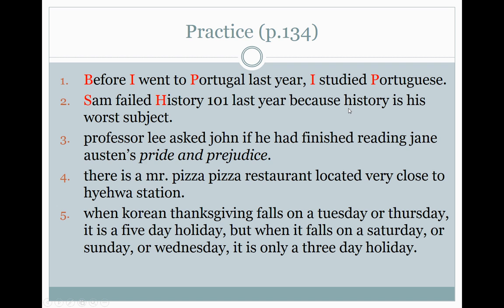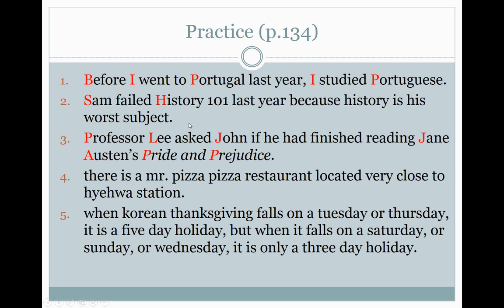Number 3. Professor Lee asked John if he had read Jane Austen's Pride and Prejudice. Professor Lee is a name. It's the beginning of a sentence, and P is part of Professor Lee's name. It's his title this time. John is a name. Jane Austen is a name. Pride and Prejudice is the title of a book. So capital P, capital P. We don't capitalize a coordinating conjunction like and.